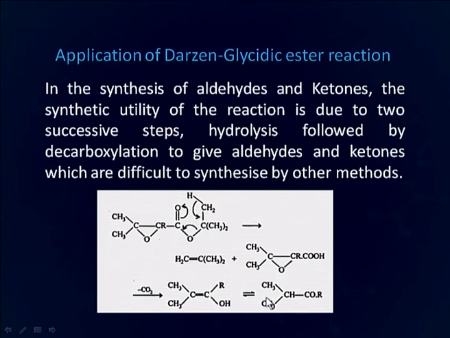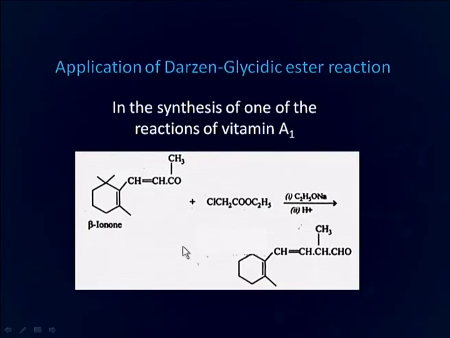If you remember, we started with a ketone of this type earlier, but we could prepare a larger ketone or a ketone of our choice by applying this Darzens glycidic ester reaction to simple aldehyde and ketones. Darzens glycidic ester reaction is also used in one of the steps in the synthesis of vitamin A1, where beta ionone undergoes reaction with chloroethyl acetate in sodium ethoxide, and this product is formed.